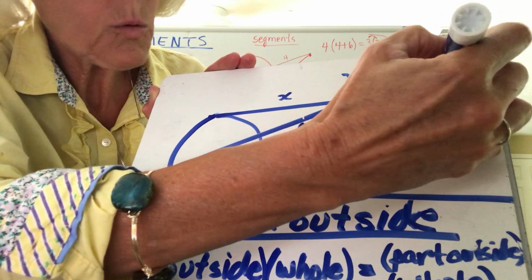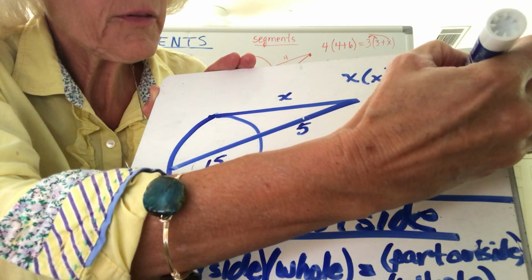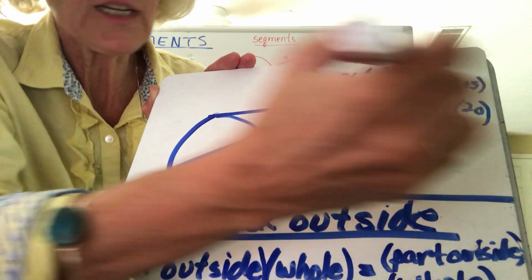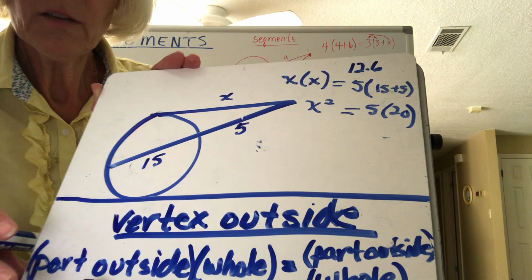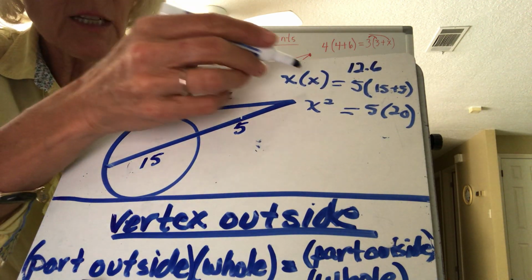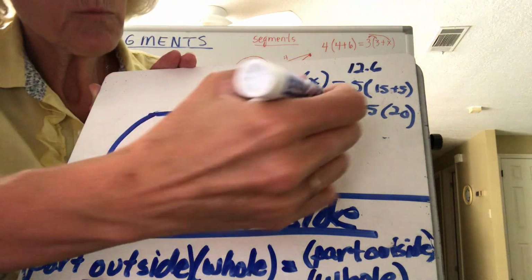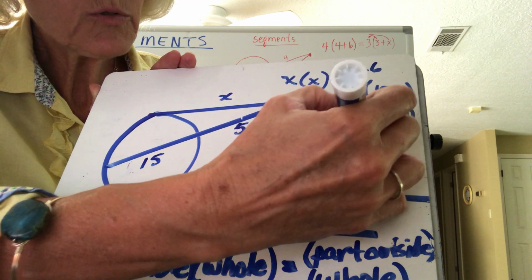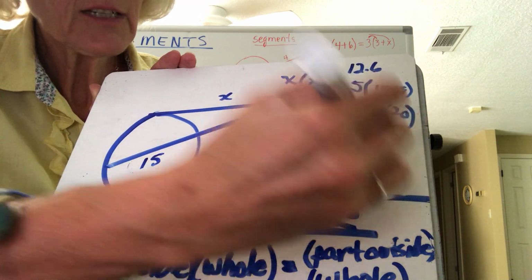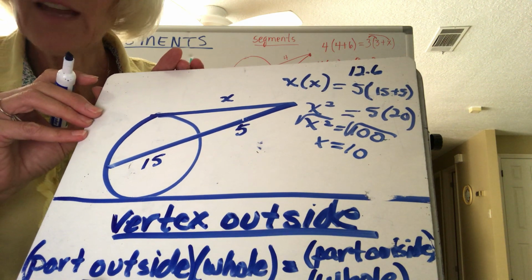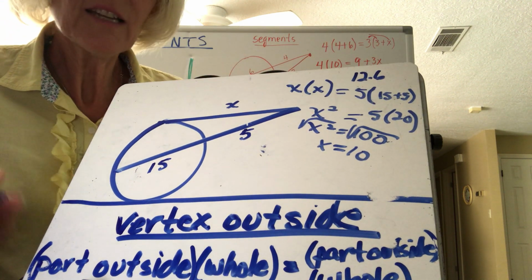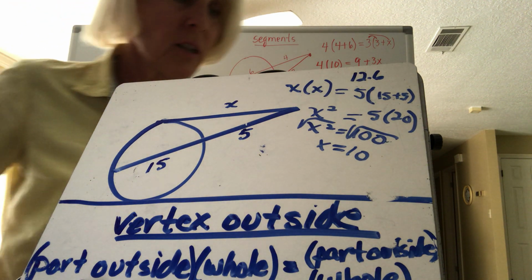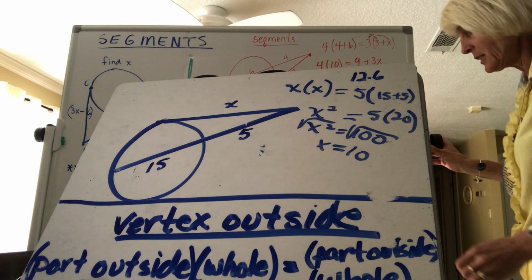Because I've got to remember it's the whole thing. So it's 15 plus 5. So it's going to be 5 times 20. Oops, can't see that very well. That makes sense? So part outside times whole, part outside times whole. Okay, well then that makes it x squared is equal to 100. Take the square root of that, and x is equal to 10. Okay, so you're really just looking at part outside times whole equals part outside times whole, or part times part equals part times part. So it's a pretty easy assignment.